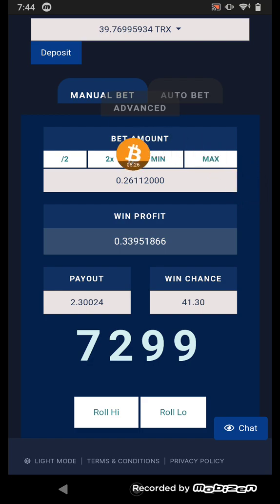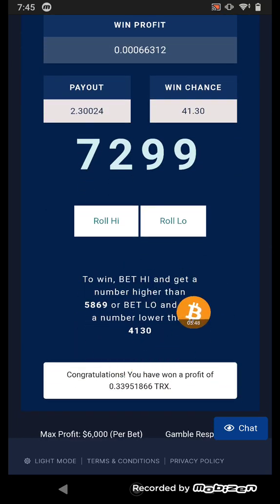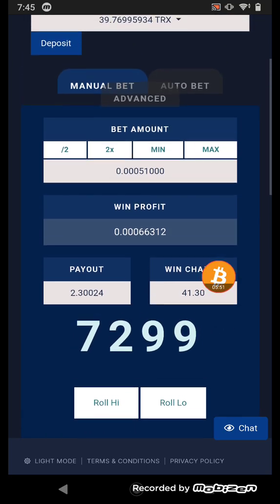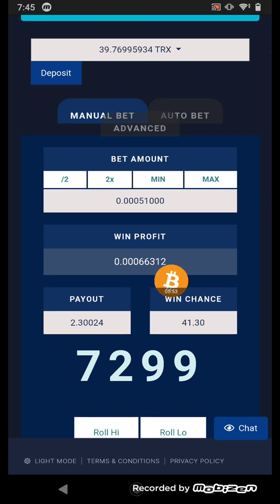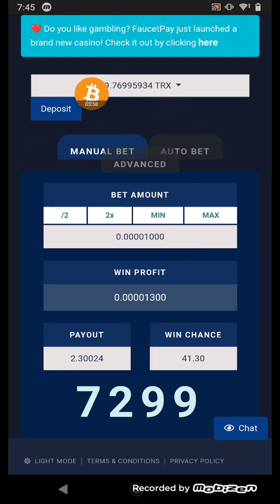I worked for much more time. I know how much you can start with, but for the beginning you start with the least amount. For 1000, start from 1000, because it's too hard to understand the numbers, how much the number will become, which number you take, whether you win or lose. In betting it's too hard to understand. For that you use the minimum amount. You can see it's increased very fast.